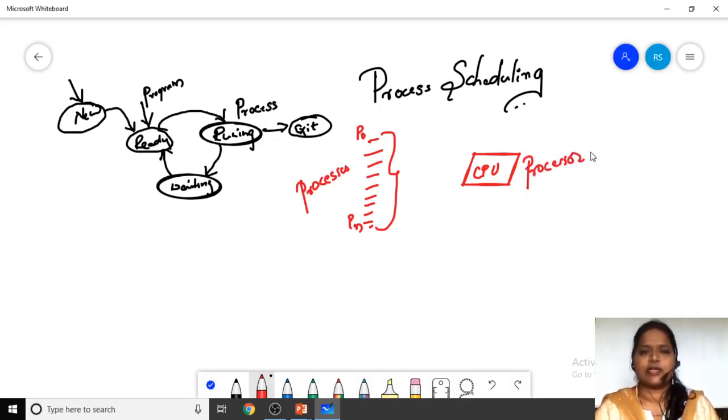Fine. So that is the difference, processes and the processor. So here, for each and every process, the CPU time should be given.